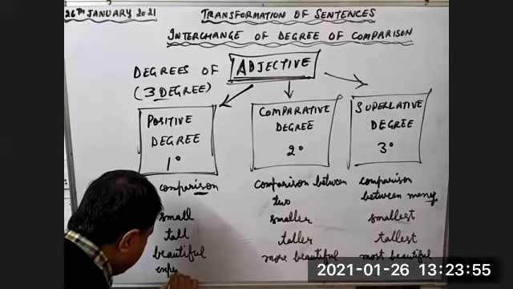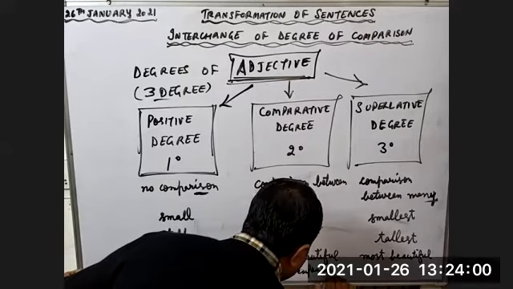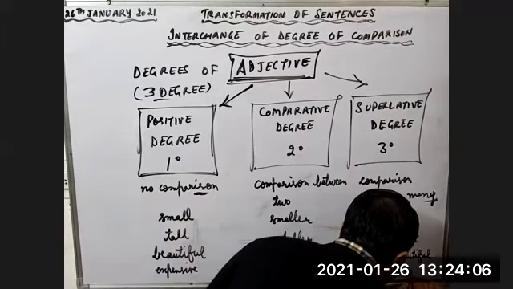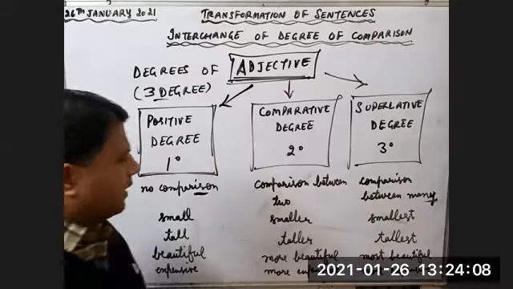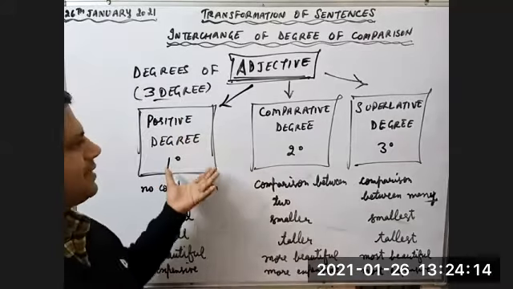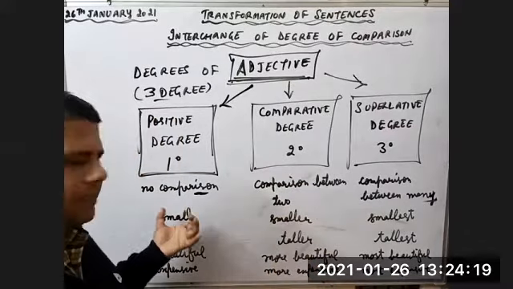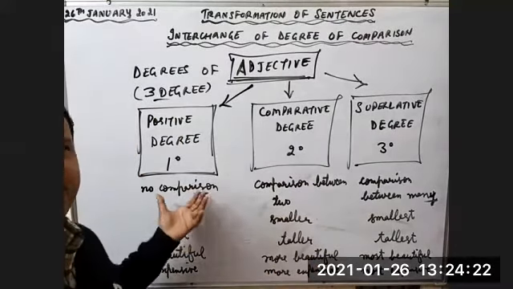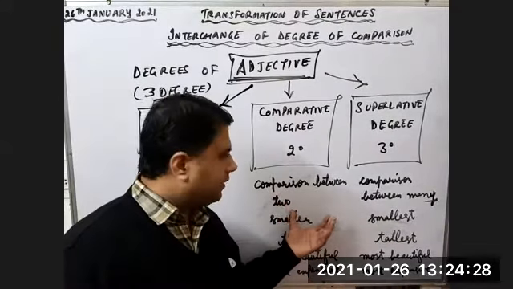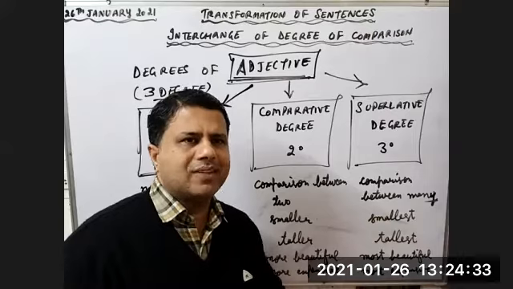Expensive, more expensive, most expensive. Children, I am just giving you the example of words. I'll give you the examples of sentences also. We'll discuss these degrees one by one. Then I will give you the examples also: how it is first degree, why there is no comparison, how it is second degree, how there is a comparison between two, how it is superlative degree, and how there is a comparison between more than two.